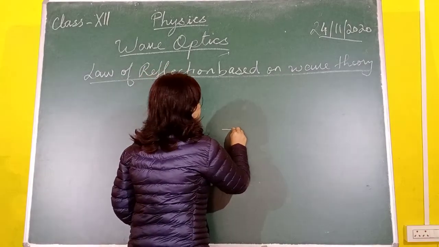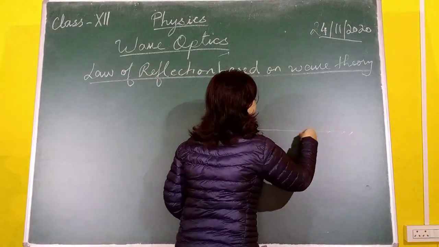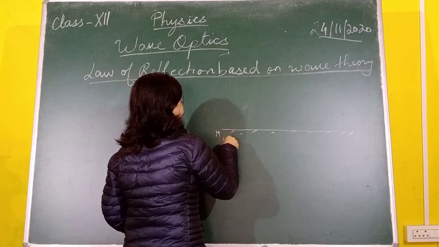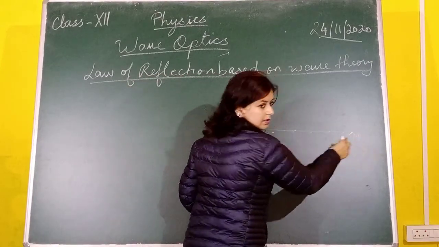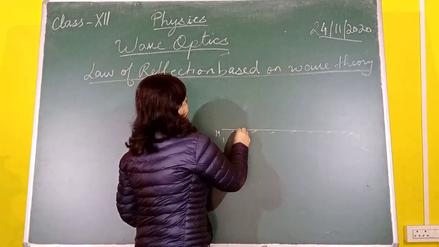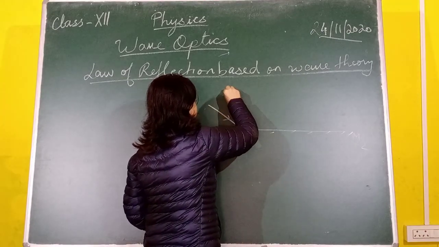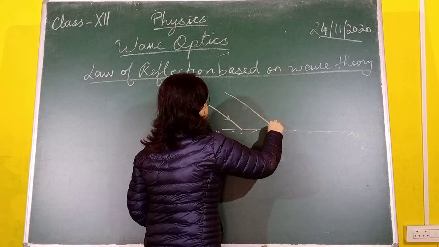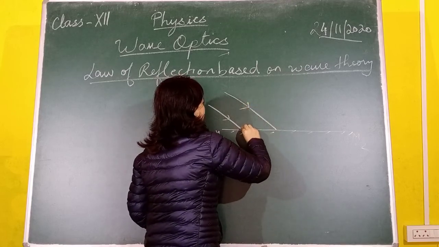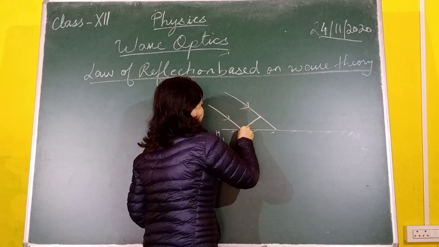So let us take a plane mirror with polishing on this side. The name of the mirror is M1, M2. Then we just take 2 rays, ray number 1 and ray number 2, and perpendicular to these rays we have the wavefront.